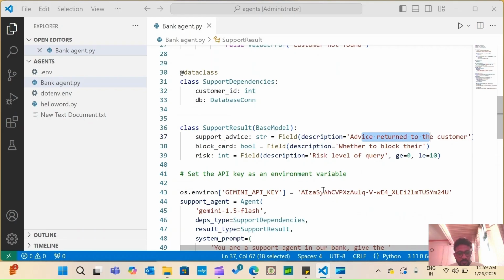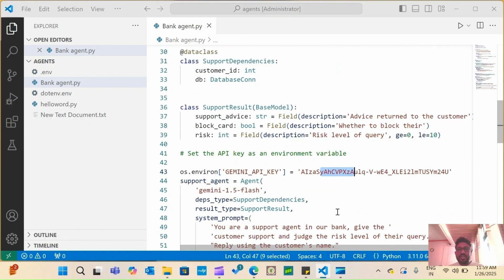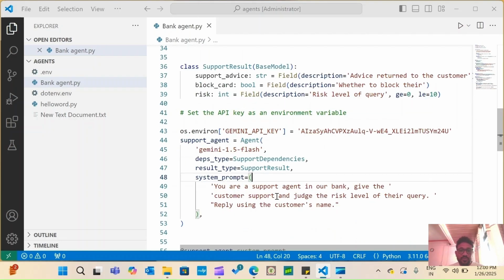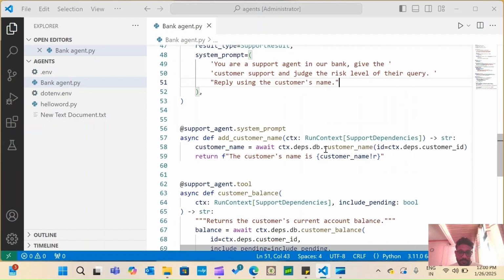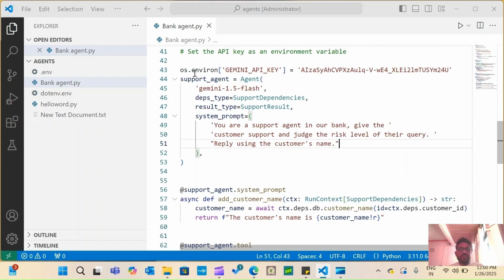We need to pass the API key to this agent, and we need to pass which model we need to use. I have given Gemini 1.5 Flash, and this is the prompt: you are a support agent in the bank, give customer support, judge the risk level depending on the query the user asks, and respond using the customer name. This is how we define it, and this is very important.